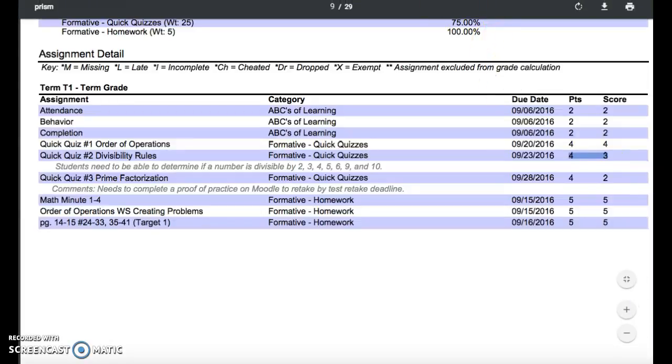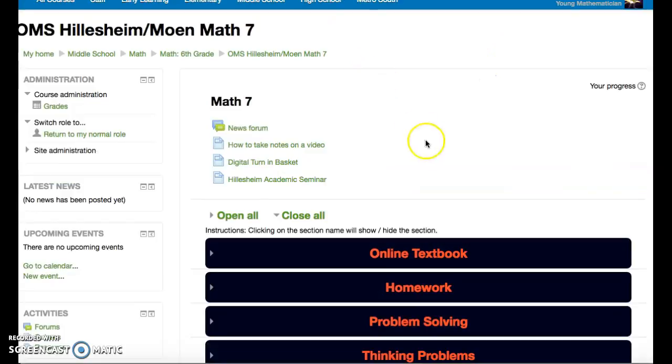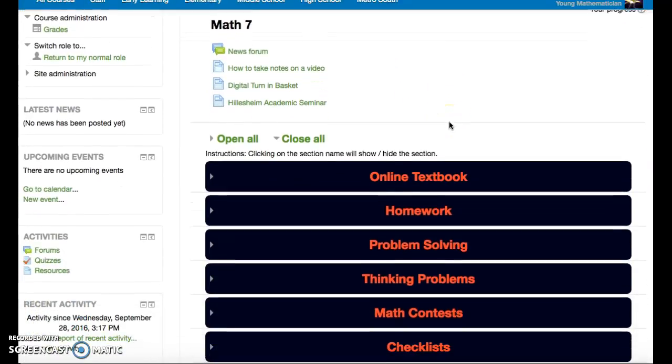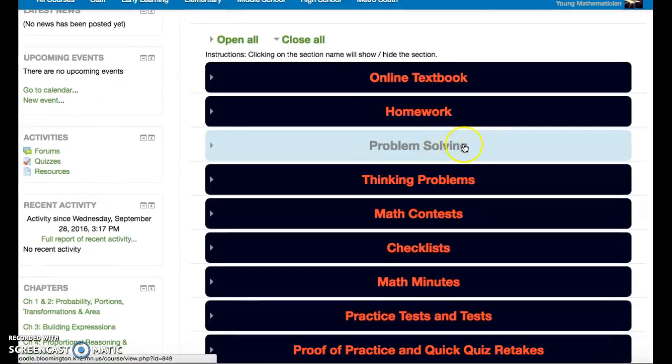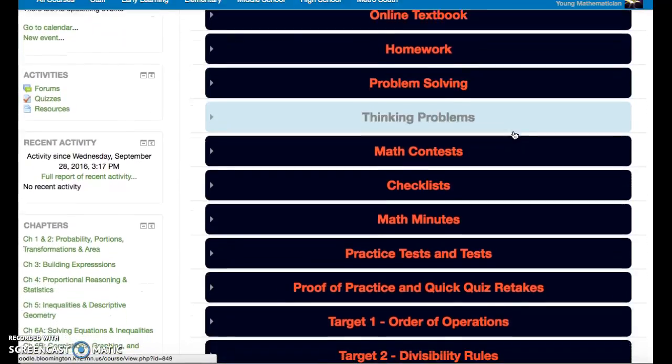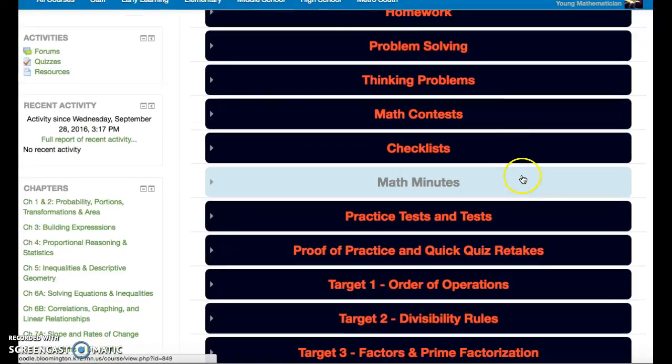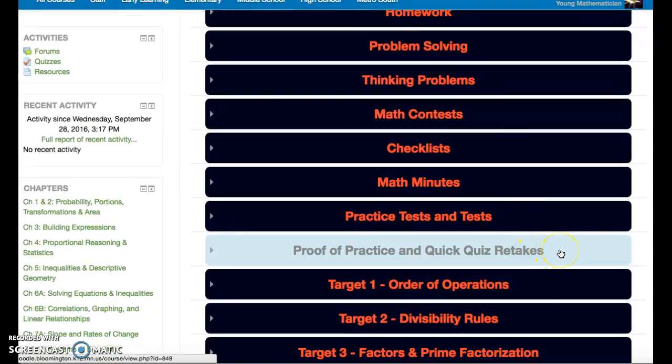So let me go to the Moodle page so we can take a look at this. I'm on the Math 7 Moodle page right now, and these are all the different tabs that we have on the Moodle page. The one of significance for you, in order to retake any quick quiz, is right here: the proof of practice and quick quiz retakes. Quick quiz retakes can be done during academic seminar on Tuesdays and Thursdays, which the students have approximately 35 minutes to retake any quick quiz or work with other teachers too during that time. But that's every Tuesday and Thursday. They could also come in for study lunch and do that.